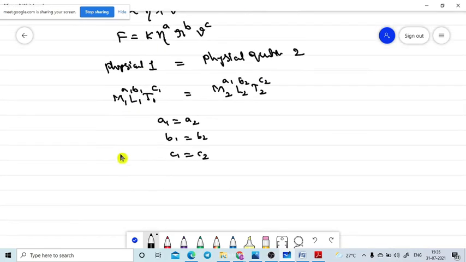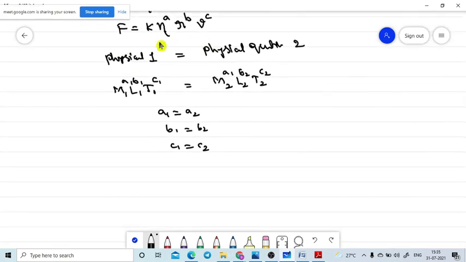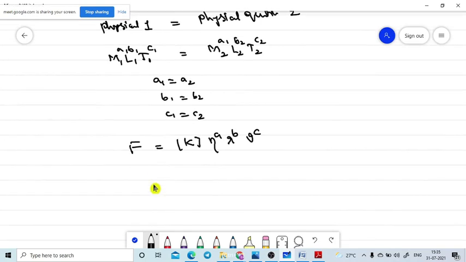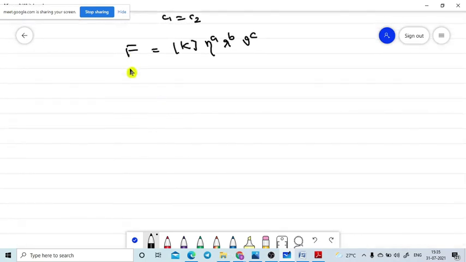So now here are the fundamental quantities. Now F is equal to K, where K is the constant. The constant should not have any dimensional powers. That's why F = K η^A r^B v^C. So I am writing each and every term in the dimensional formula. F is the force.